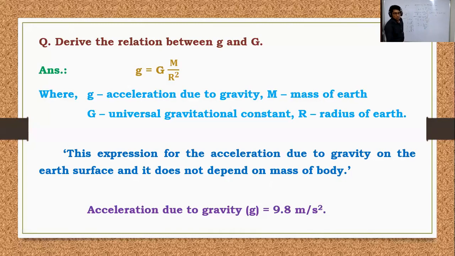Sir, please repeat the statement: G depends on what? First, G is independent of the mass of the object. That is important. Now what does it depend on? G depends upon the mass of the planet and upon the radius of the planet. Suppose we change the planet, so obviously the mass of the planet will change and the radius of the planet will change. So both are changed. Obviously, small g is also changed here.